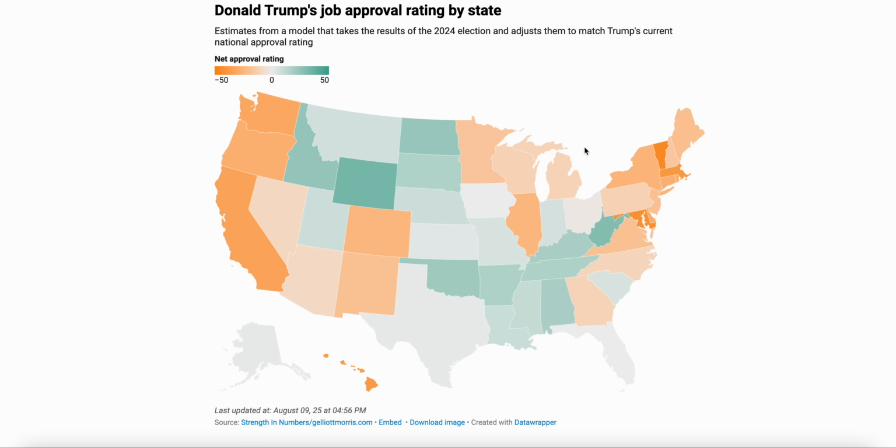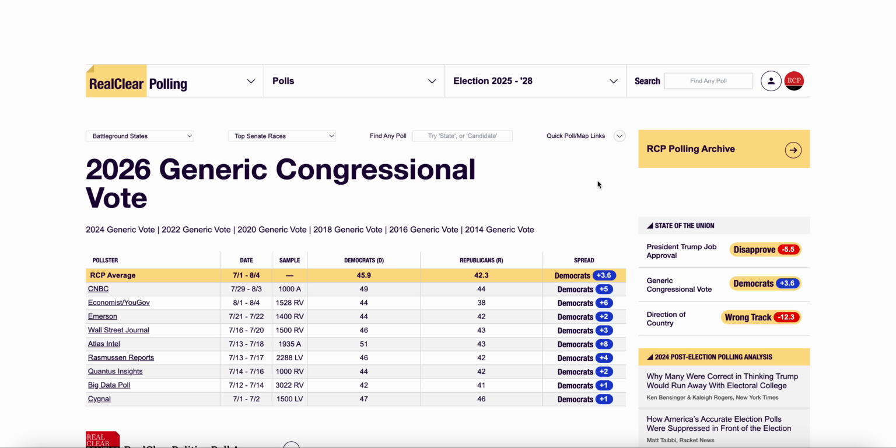And so if we are to take those data points and actually plot them on a map, you'll find that there's a big reason why there is heavy expectation that despite Democrats not doing as hot in the generic ballot and not performing as well, there's still wide expectation that Democrats actually perform well enough in the '26 midterms, and that's largely because midterms are referendums on the incumbent president.